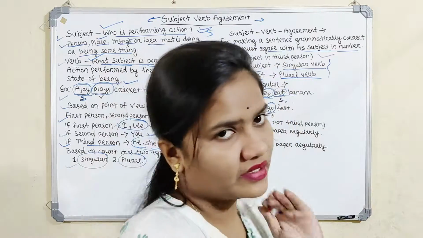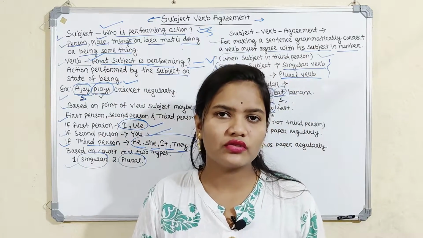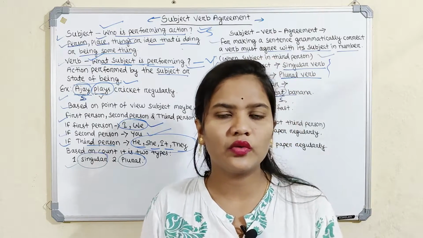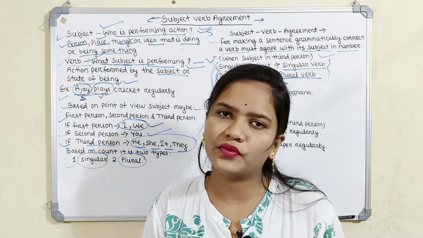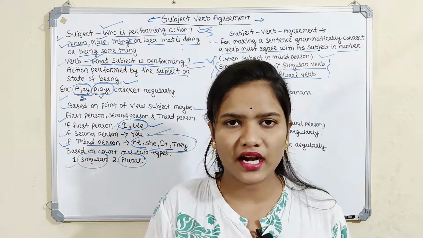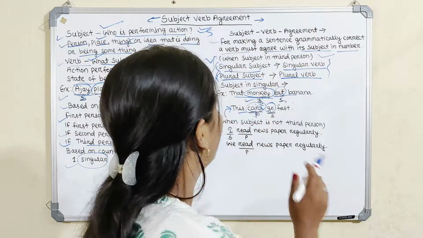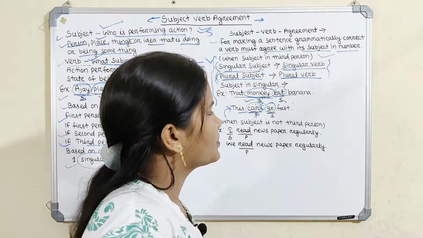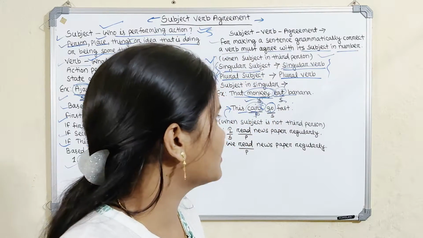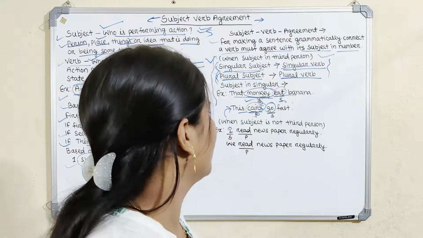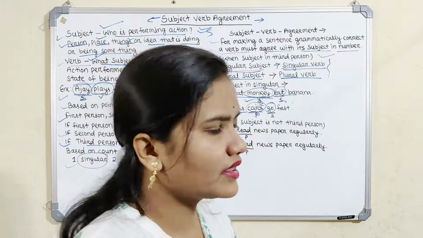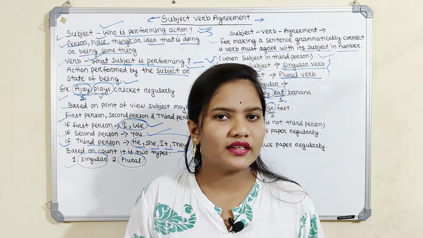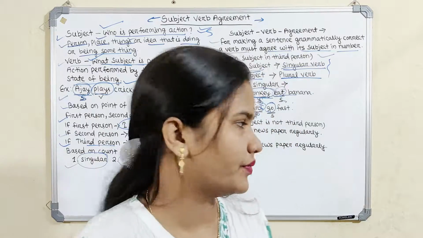But when the subject is in third person, we have always used a singular verb with a singular subject and a plural verb with a plural subject. When the subject is in third person, we always use a singular subject with a singular verb and a plural subject with a plural verb. It is the rule and we have to remember it. But when the subject is not in third person, we can use a plural subject with a singular verb.